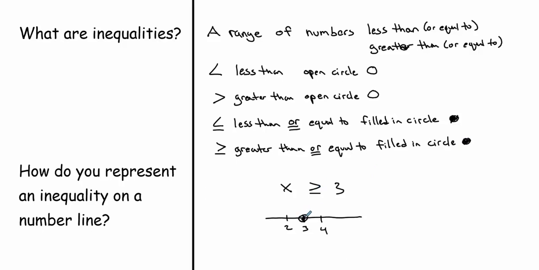So we're going to fill in our circle on 3, and all the numbers greater than or equal to 3. So x is all the numbers greater than or equal to 3. But if we have x is less than 3, since it's a less than sign, we're going to use an open circle, and we're going to fill in all the numbers less than 3. So we're going to be going this way.